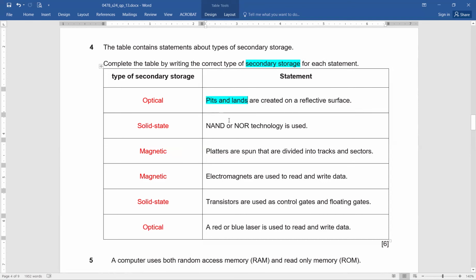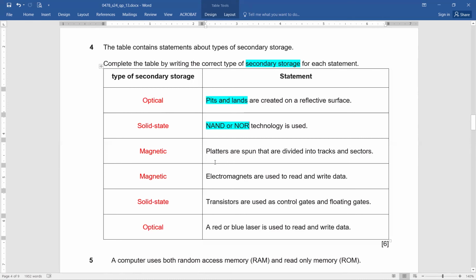You simply have to talk about the category here. Pits and lands are created on a reflective surface, that is optical. NAND or NOR technology is used. Now, NAND or NOR, you can recall, I'm just concentrating on the keywords so that we can recall: solid state.